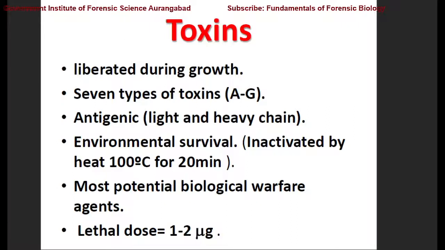Toxins are liberated during the vegetative phase, that is, during the normal growth phase. We know the bacteria follow a life cycle: lag, log, stationary, and then the death phase. During these developmental phases, or during this vegetative growth, the bacteria produce the toxins. At least 7 different types of toxins are known, that is, toxin A, B through G.